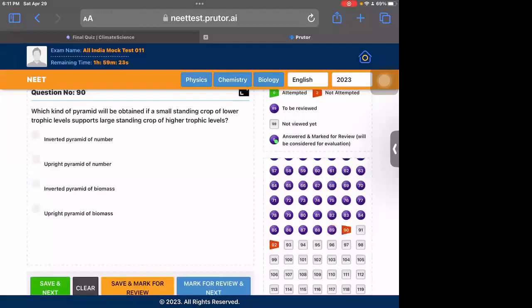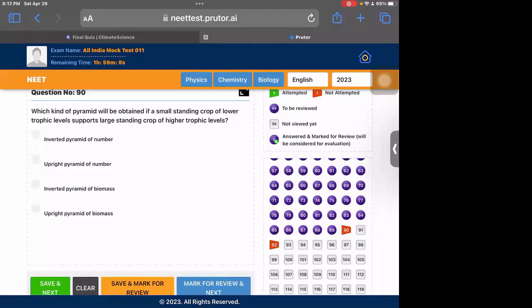Question 90 is kind of pyramid. If a small standing crop of lower trophic level supports a large one, it would always be an inverted pyramid, not upright. So 2 and 4 get eliminated.